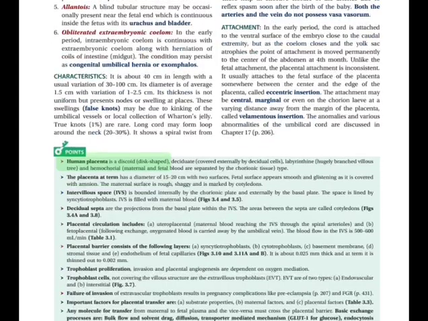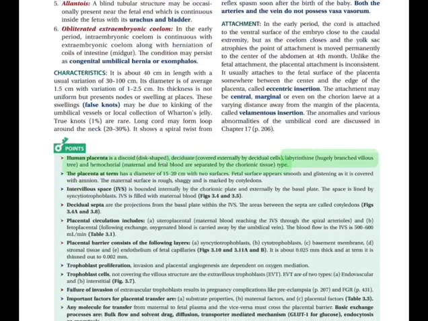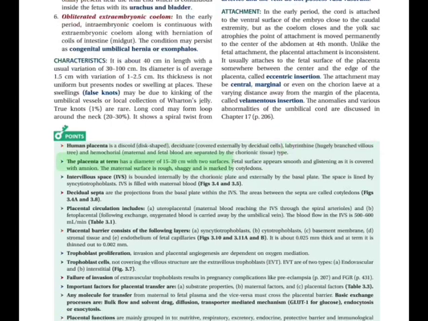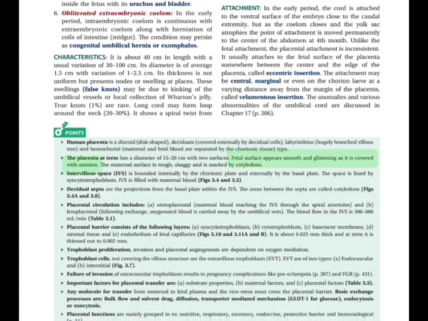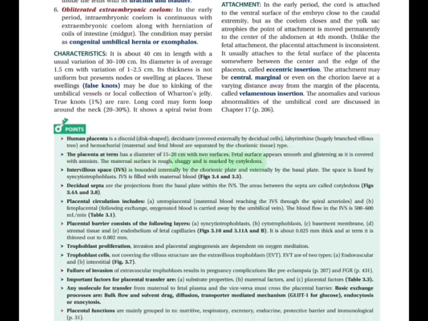Human placenta is discoid, disc-shaped, deciduate, covered externally by decidual cells, labyrinthine, with a hugely branched villus tree, and hemochorial. Maternal and fetal blood are separated by the chorionic tissue type. A placenta at term has a diameter of 15-20 cm with 2 surfaces. The fetal surface appears smooth and glistening as it is covered with amnion. The maternal surface is rough, shaggy and is marked by cotyledons.